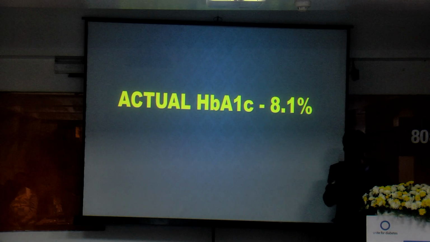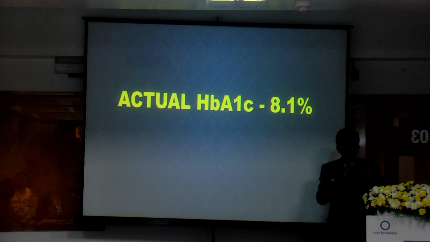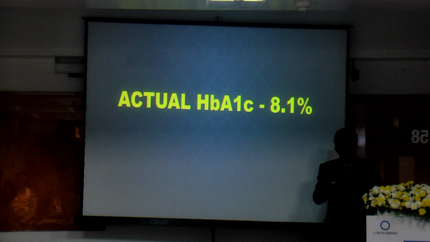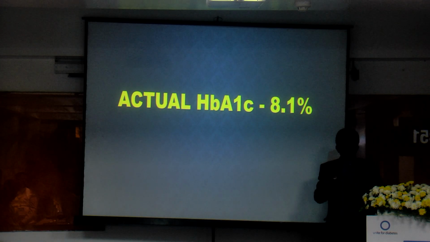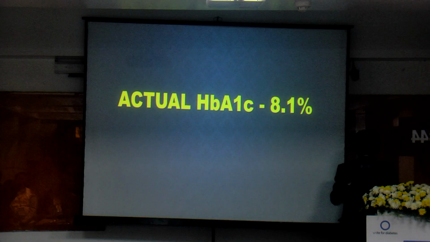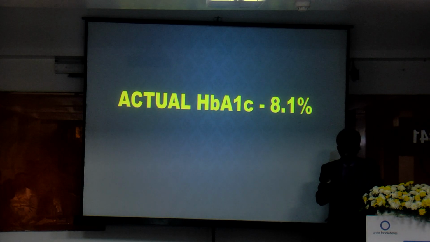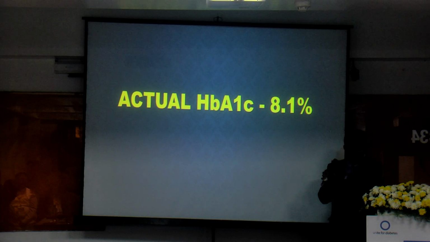What is the actual HbA1c value? 8.1%. Why this 8.1%? There may be 2 reasons. Even despite the development of hypoglycemic episodes, HbA1c is still 8.1%. Probably the multiple hypoglycemic episodes led to frequent snacking, resulting in more hyperglycemic episodes. Both hypo and hyperglycemic episodes neutralize each other, resulting in a normal or mildly increased HbA1c. So here, if the patient had not undergone any CBGs, then we would probably have missed the hypoglycemic episodes by simply assessing the HbA1c alone.